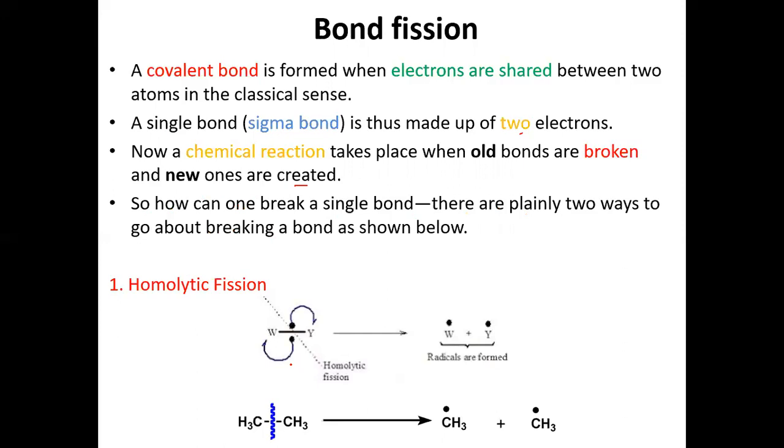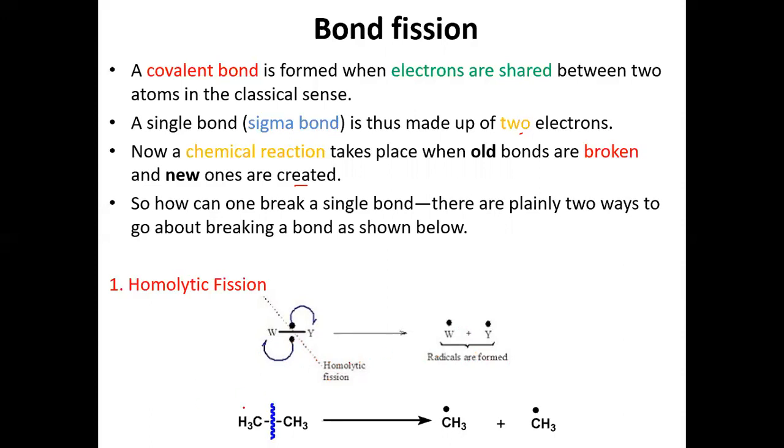Now, what is homolytic fission? Homolytic fission means when there is cleavage of a single bond, at that time there is equal distribution of electrons on each atom. That is homolytic fission. And after that fission, there is generally equal distribution of electrons on each atom, and there is formation of radicals. Free radicals are formed. So this is a very fast reaction for homolytic fission.